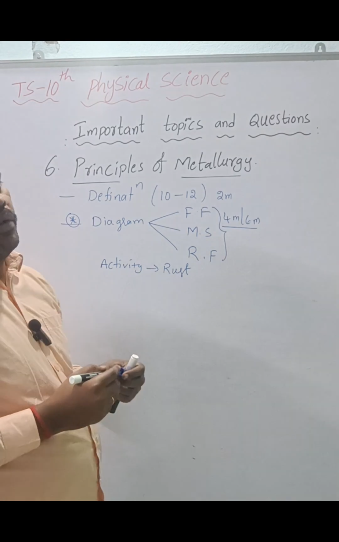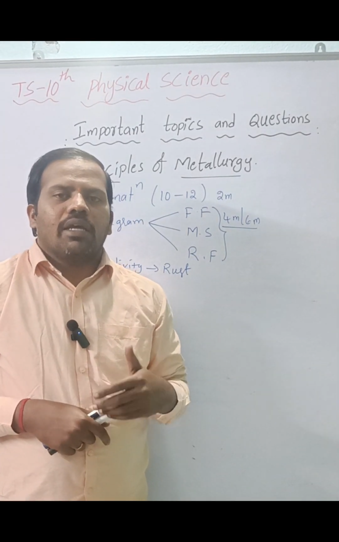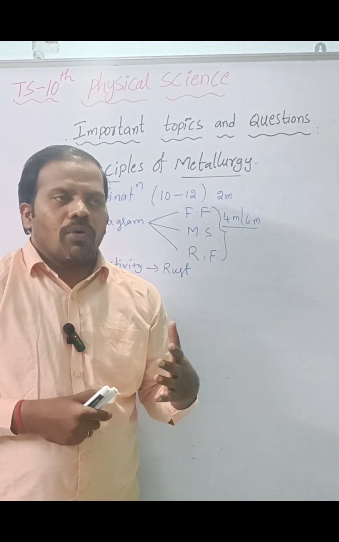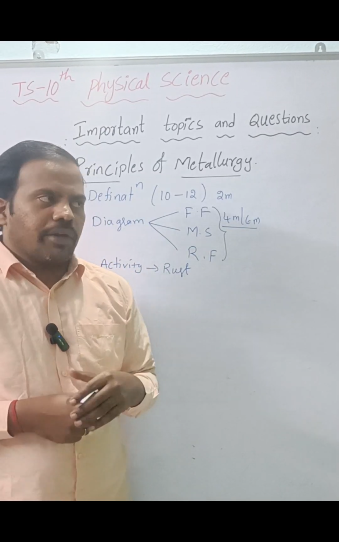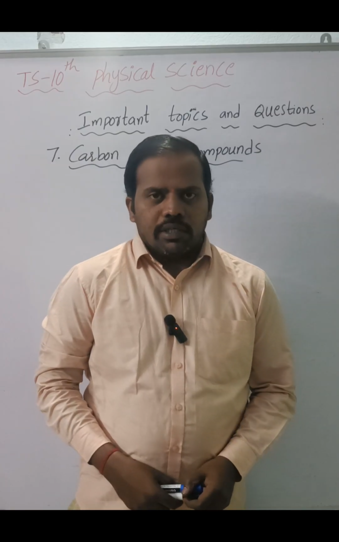It is called the corrosion activity. Rust formation means in the presence of air and water the metals can form rust. How can you prove it? Write an activity. So that is the activity. Next, carbon and its compounds.